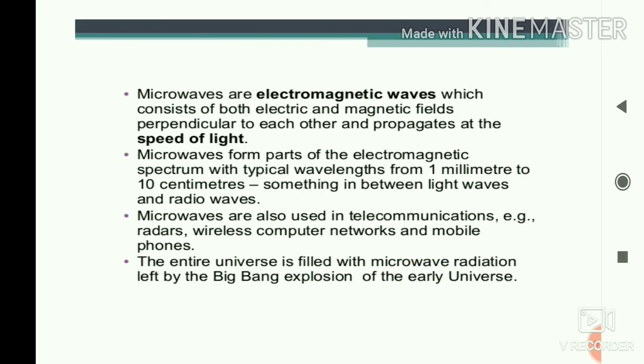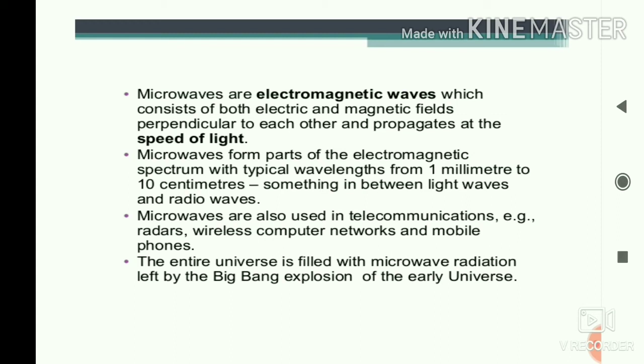In the second slide, the first point: microwaves are electromagnetic waves which consist of both electric and magnetic fields perpendicular to each other and propagate at the speed of light. What is the meaning of that? The first point is that microwave is an electromagnetic wave. And what is an electromagnetic wave? An electromagnetic wave consists of an electric field and a magnetic field. In a vacuum, the velocity of the electric field and the velocity of the magnetic field are equal to the velocity of light, and both are perpendicular to each other.